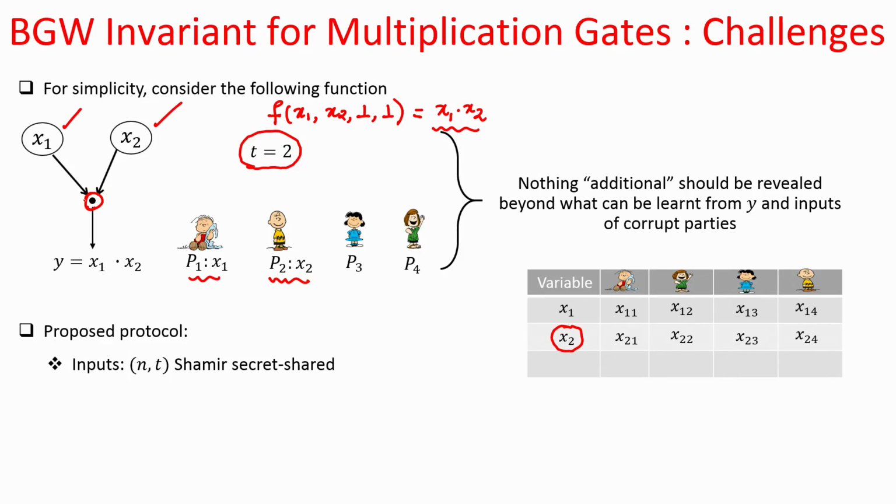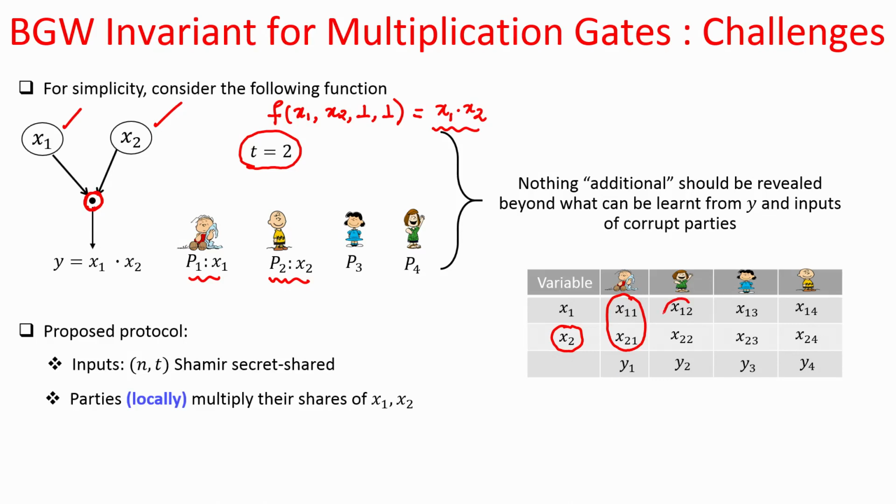So, they take the first gate in this circuit, which is the multiplication gate. So, let the parties locally multiply their respective shares of x1 and x2. So, party 1 multiplies x11 with x21. When I say multiply, I mean as per the field multiplication operation, and it will produce a field element, call it y1.